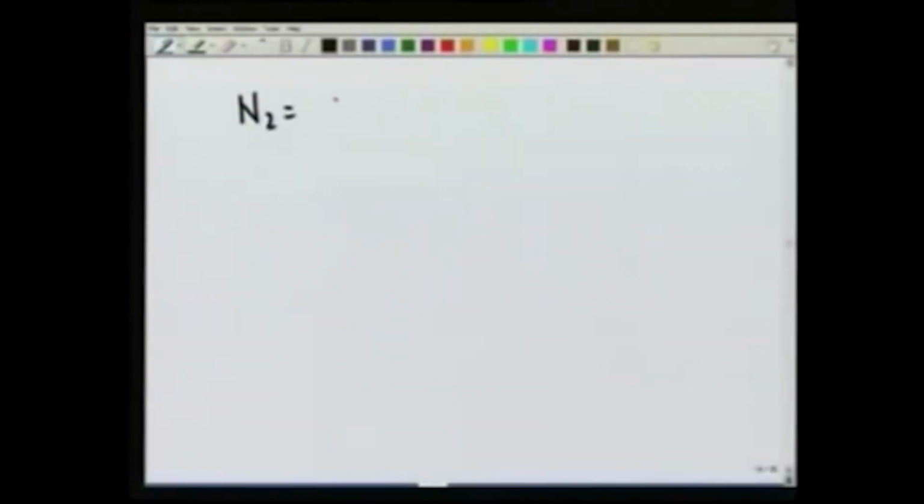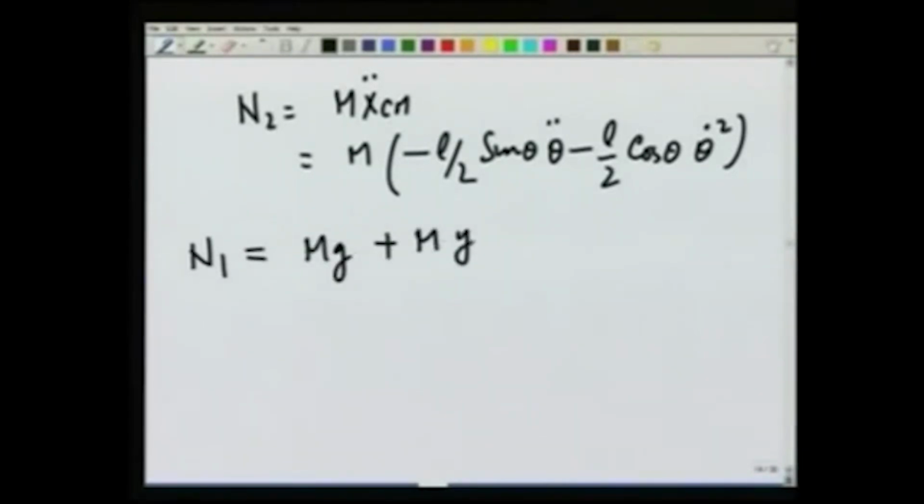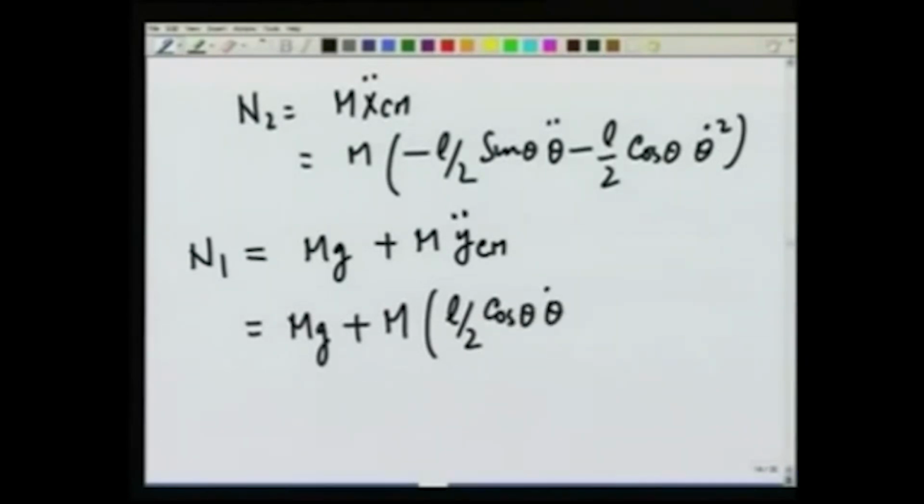N2 would be equal to m times xcm double dot, which is m times minus L over 2 sine theta theta double dot minus L over 2 cosine theta theta dot square, and N1 would be equal to mg plus m ycm double dot, which gives me mg plus m times L over 2 cosine theta theta double dot minus L over 2 sine theta theta dot square. So, these are equations that give me N1 and N2.